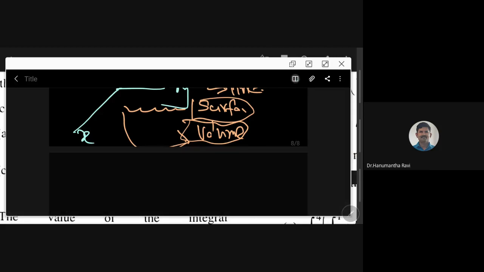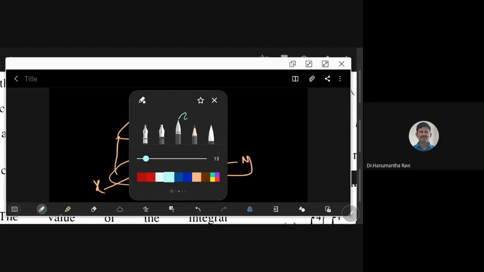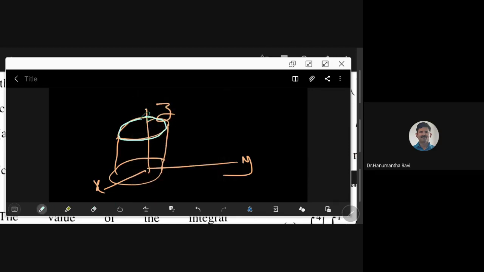Right. I'll show some good curves. Imagine a cylinder here. Where is the base of the cylinder? The base of the cylinder is on the xy plane. And we have a cylinder here. Then, if you think about curves, you have one curve here and the other curve here.